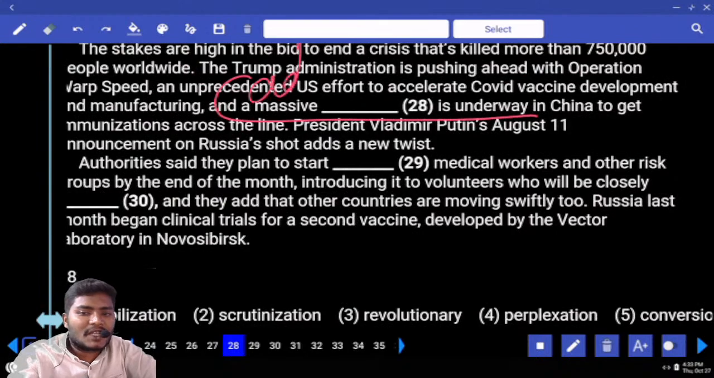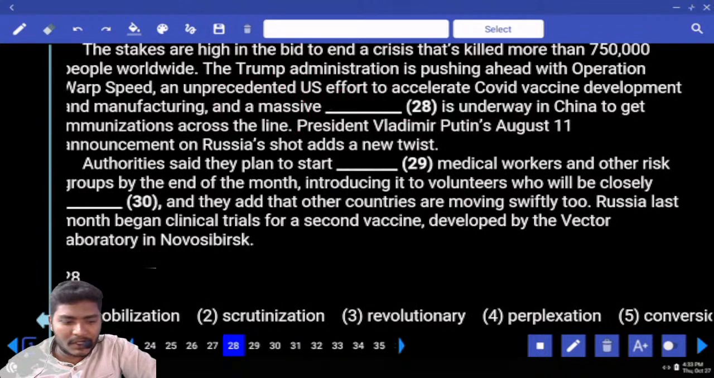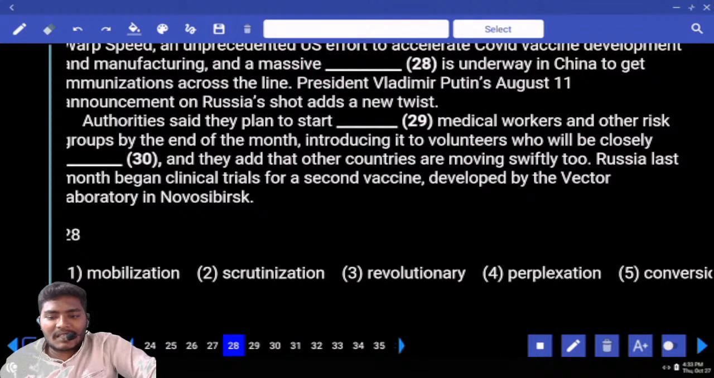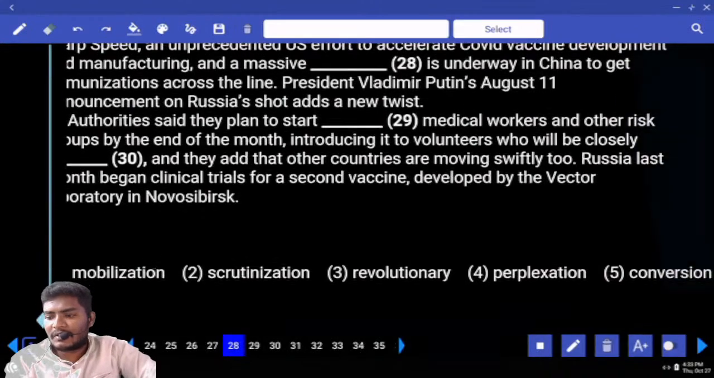Massive, what is the part of speech here? Adjective followed by noun form. Now look at the given options. Mobilization, scrutinization, revolutionary, perplexion. Next, conversation.